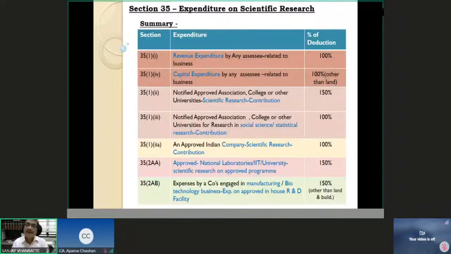And expenses by a company engaged in manufacturing or biotechnology business, if they have an approved in-house research and development facility, any expenditure incurred by that company on such approved in-house research and development activity or facility, such expenditure other than on land and building will be entitled for 150% weighted deductions. Okay. Now we will see what are the other conditions with respect to section 35.